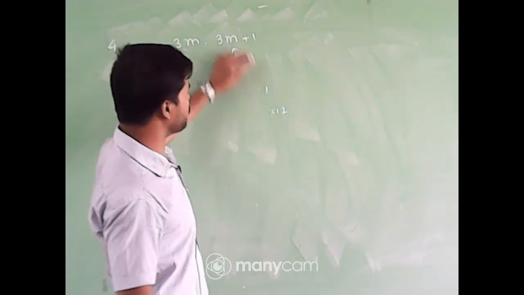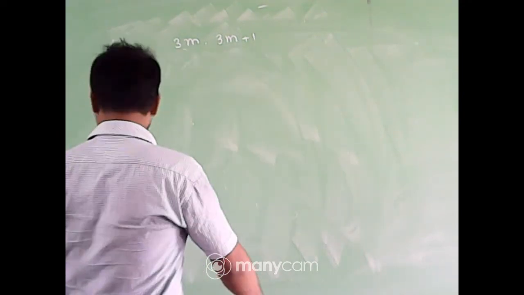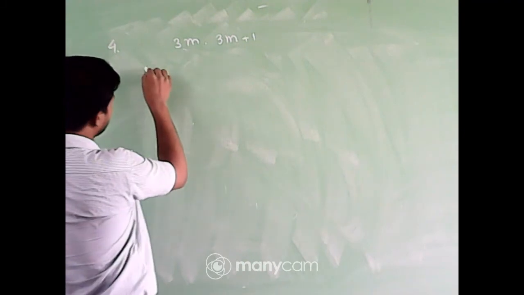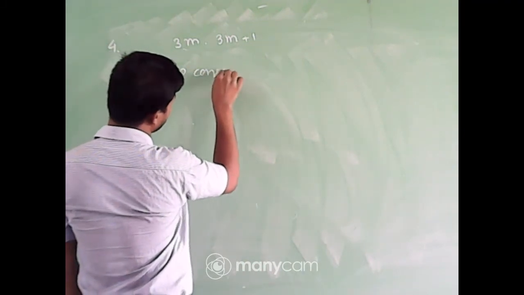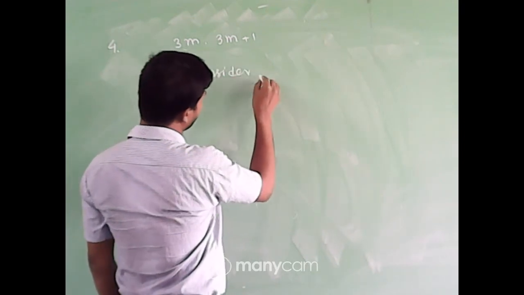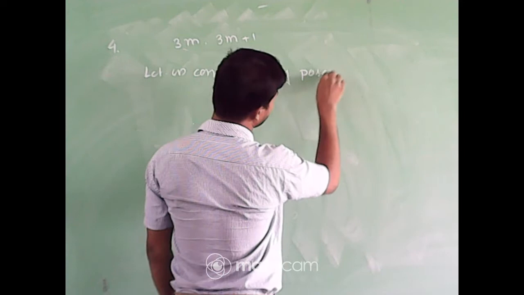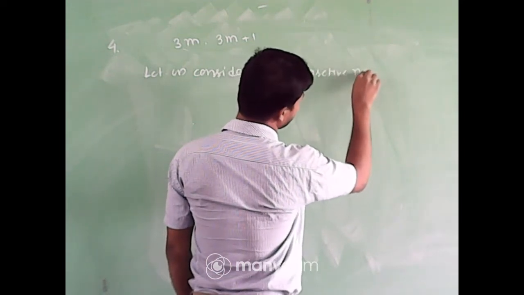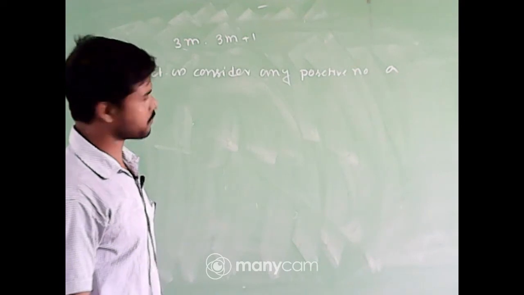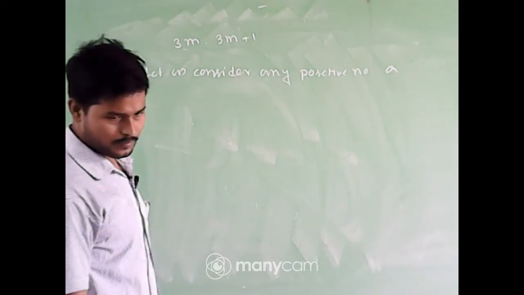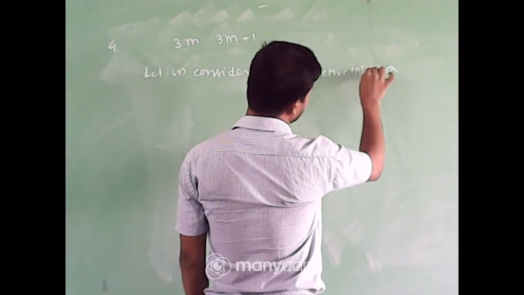Now we have to prove it. Okay, we have to prove it. Now the solution. Let us consider any positive number, say a. We are considering a is a positive integer. Actually, not instead of a number, it's called an integer.